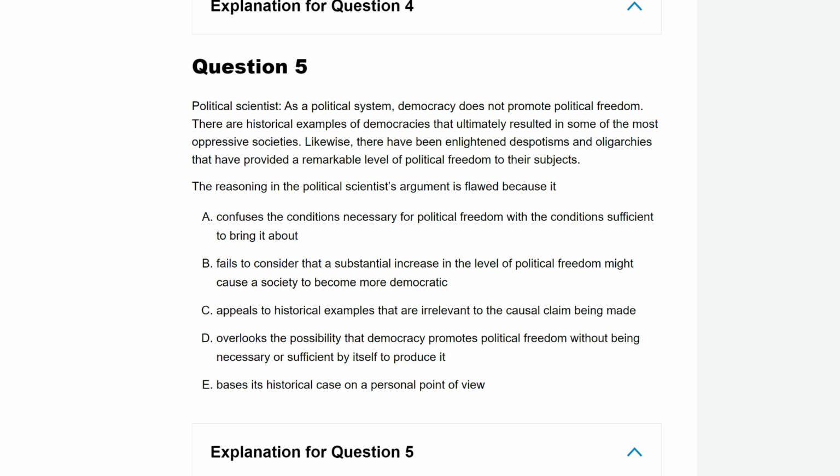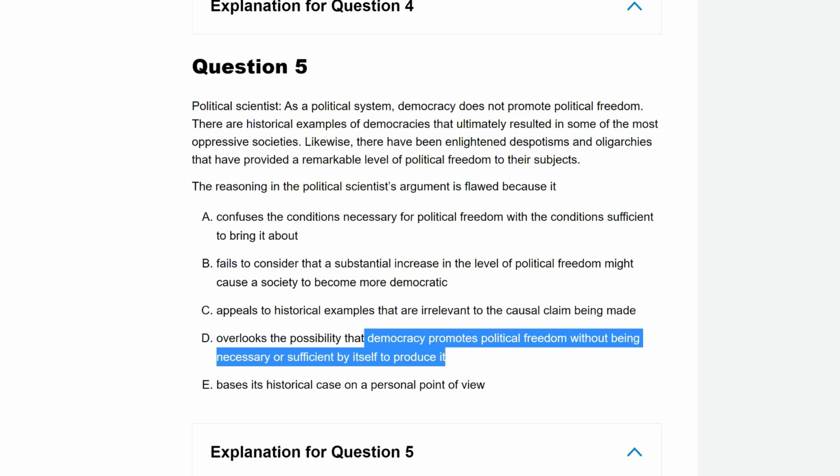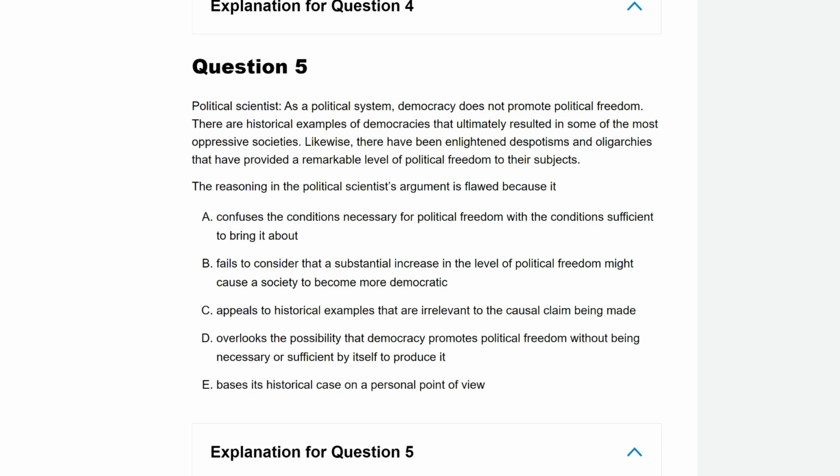Democracy isn't always necessary. And D also conceded something else. It said democracy isn't always sufficient, isn't always enough on its own, like the earlier examples. Some democracies ultimately result in oppressive societies. D concedes that as well and says democracy isn't always sufficient by itself. It's not enough. Sometimes a democracy can lead to oppression. But D comes along without using any extreme language and says, still, you've overlooked the possibility, political scientist, that still, despite these some examples, democracy in general might still promote political freedom, which was ultimately my prediction.